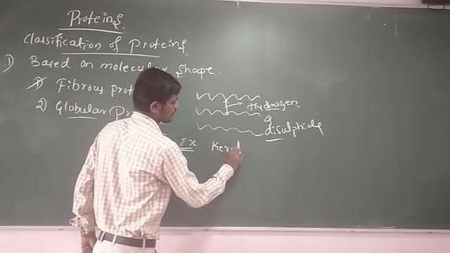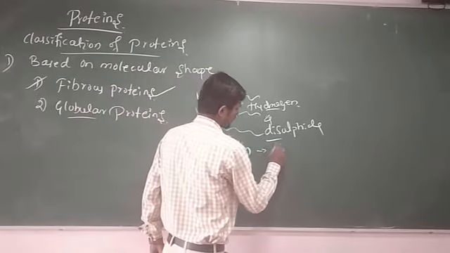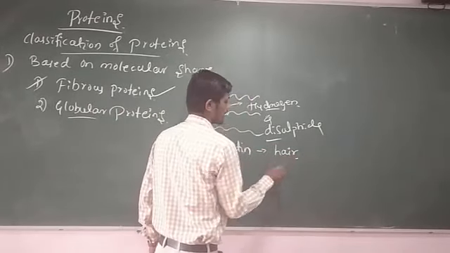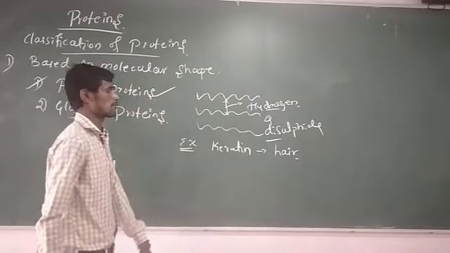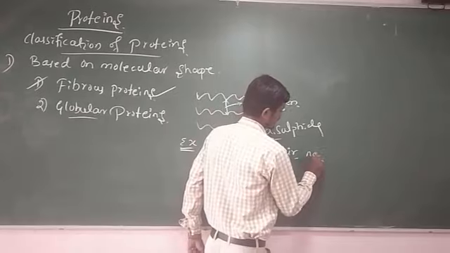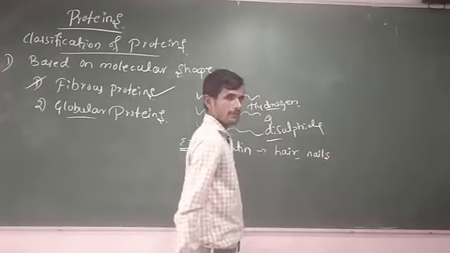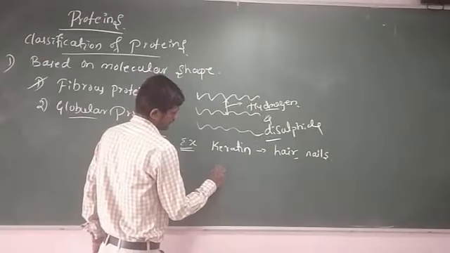Keratin. It is one of the fibrous proteins, very important. It is present in hair, and usually it is also present in nails. Next, another one, melanin.